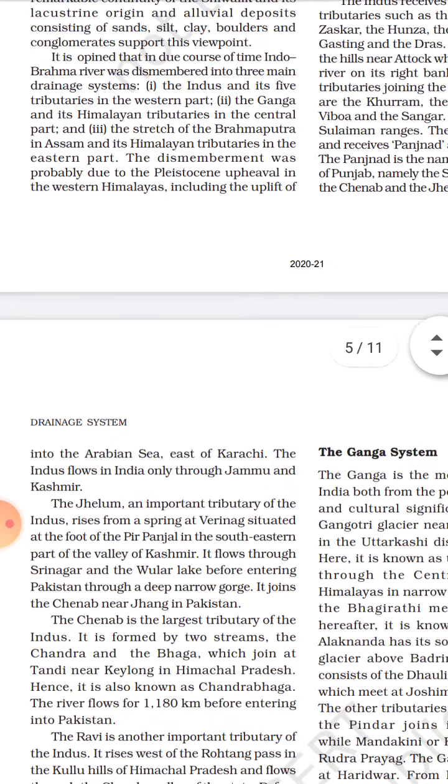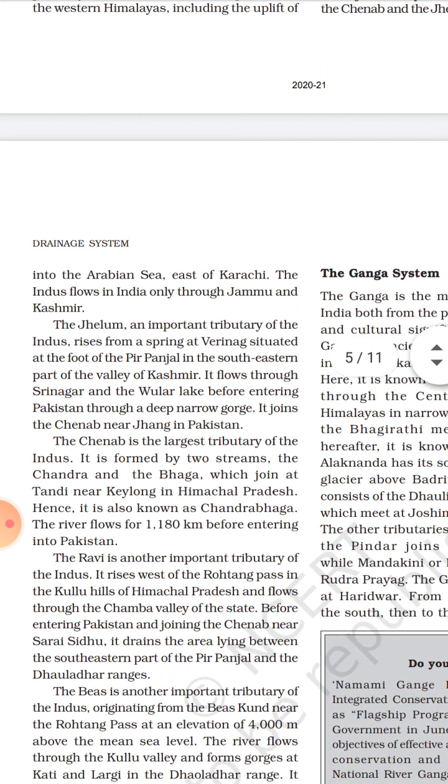After flowing through India and Pakistan, the Indus River discharges its water in the Arabian Sea, east of Karachi. So it originates from Tibet, and then discharges its water in the Arabian Sea near Karachi. The Indus flows in India only through Jammu and Kashmir. Now we will study those four or five rivers, its major tributaries, starting with Jhelum.